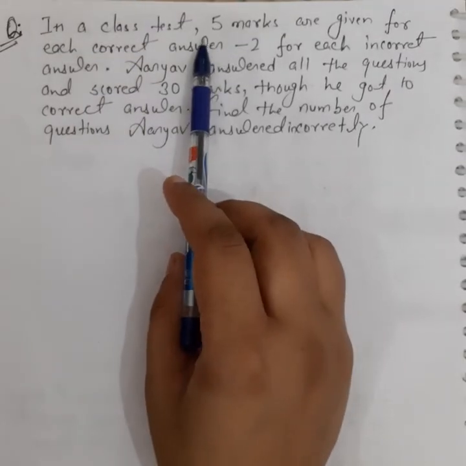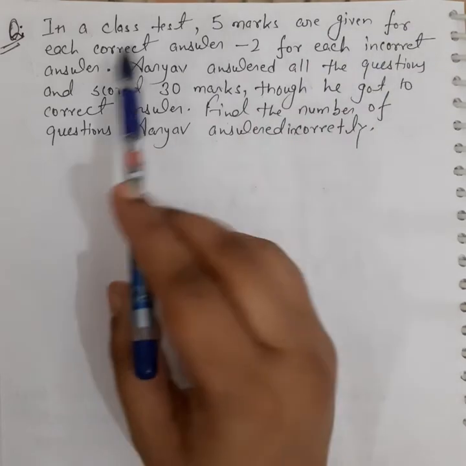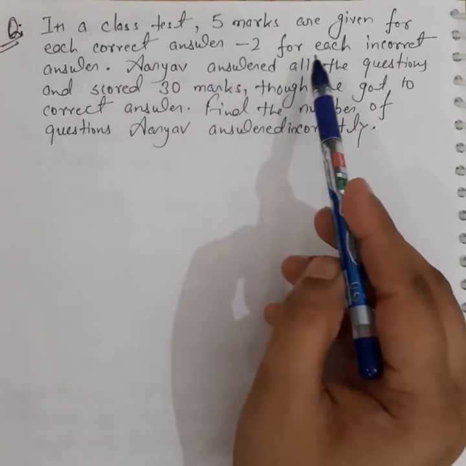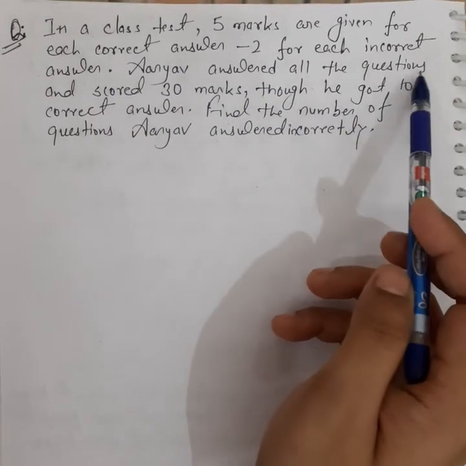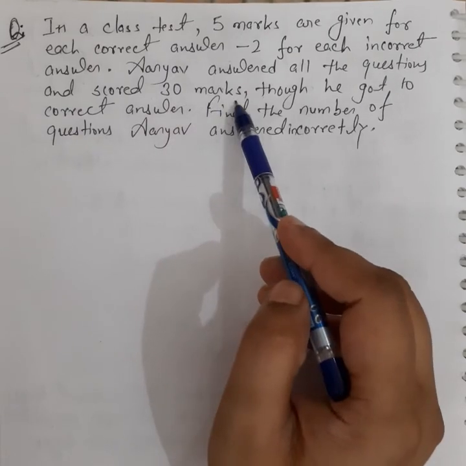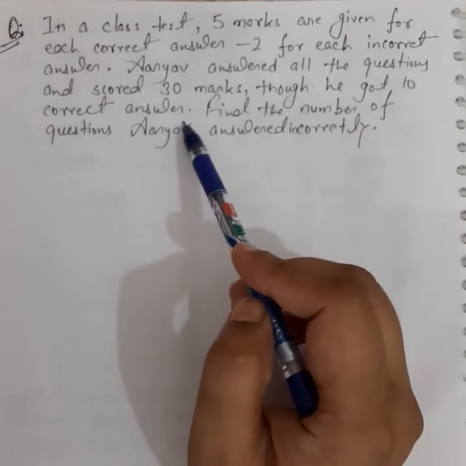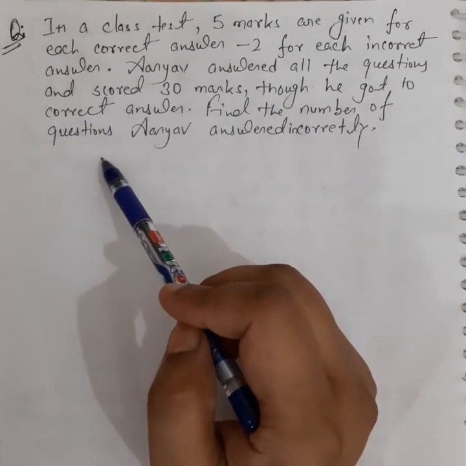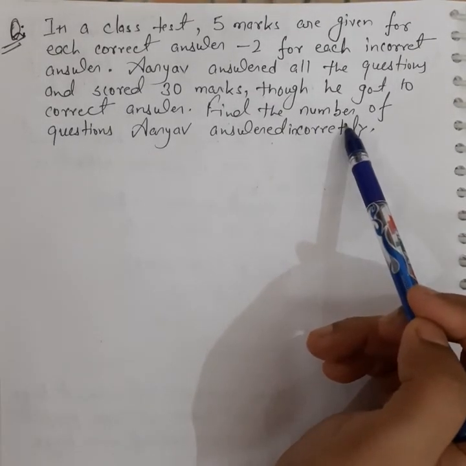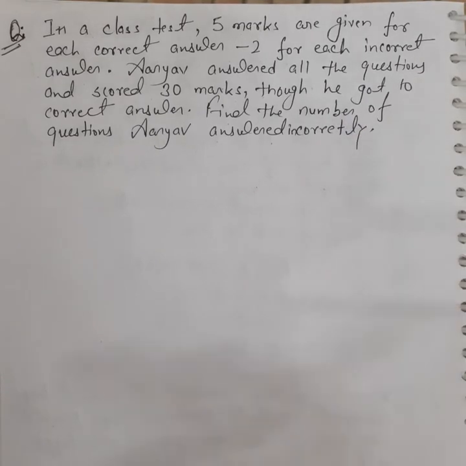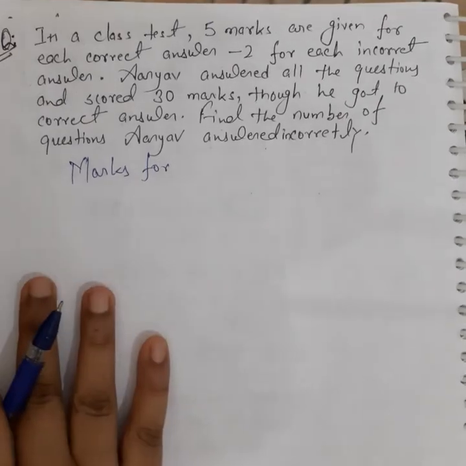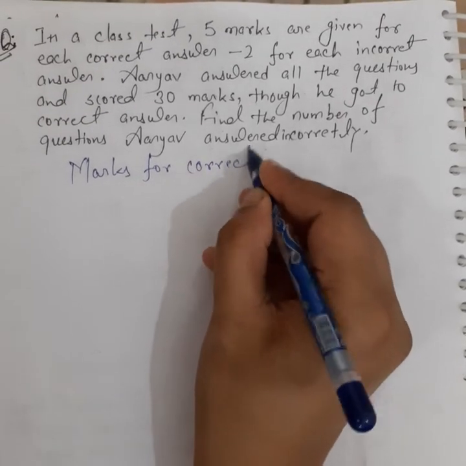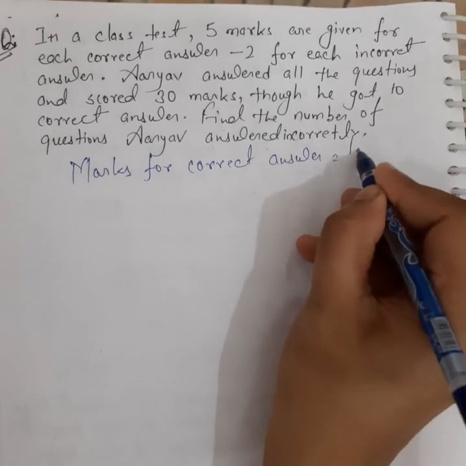In a class test, 5 marks are given for each correct answer, minus 2 for each incorrect answer. Aryav answered all the questions and scored 30 marks, though he got 10 correct answers. Find the number of questions Aryav answered incorrectly. What is given? Marks for correct answer is 5.